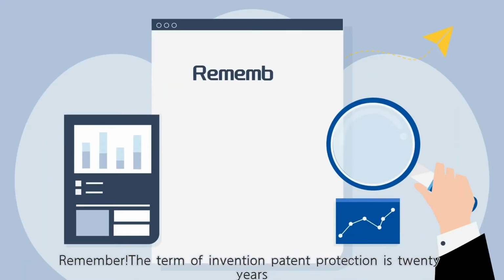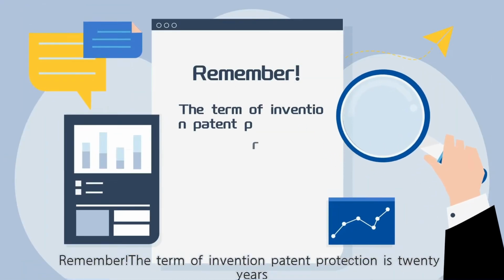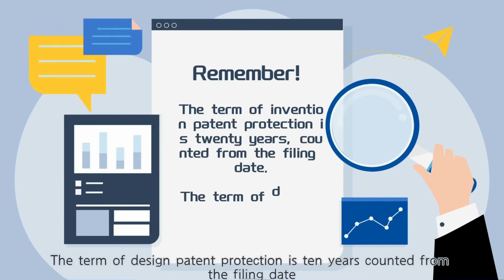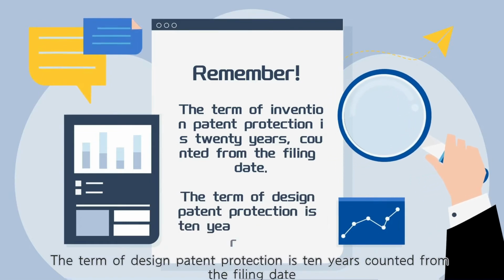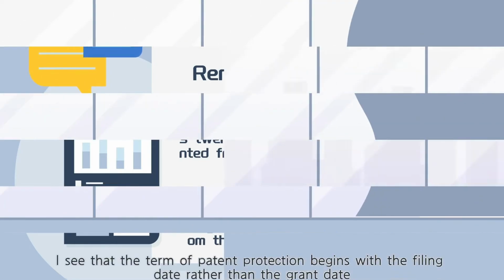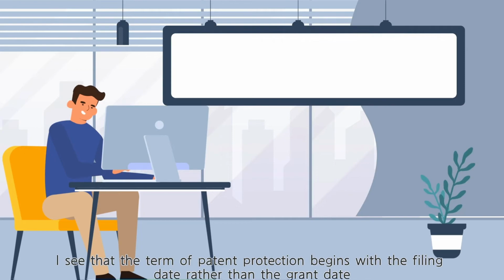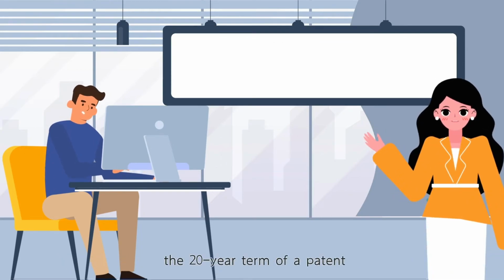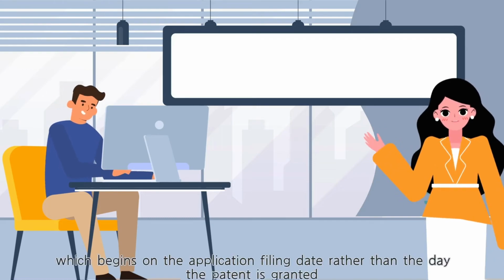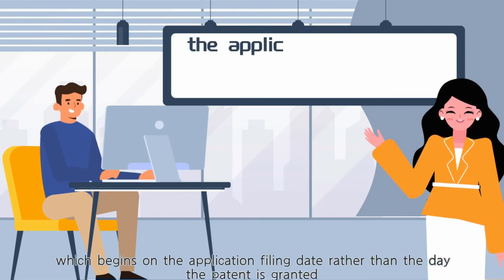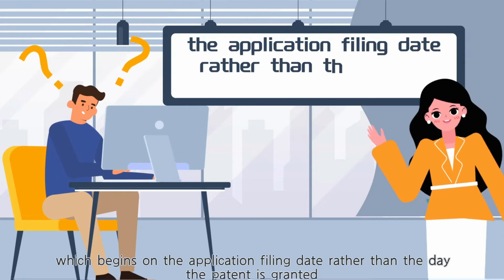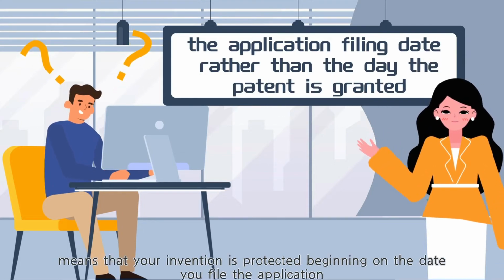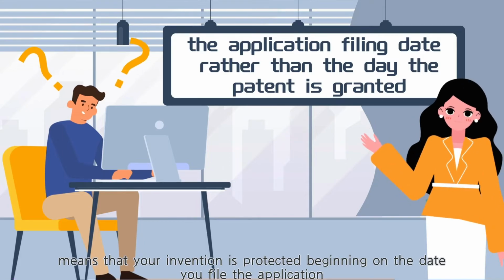Remember, the term of invention patent protection is 20 years, counted from the filing date. The term of design patent protection is 10 years, counted from the filing date. I see that the term of patent protection begins with the filing date rather than the grant date. Yes. For instance, the 20-year term of a patent, which begins on the application filing date rather than the day the patent is granted, means that your invention is protected beginning on the date you file the application.